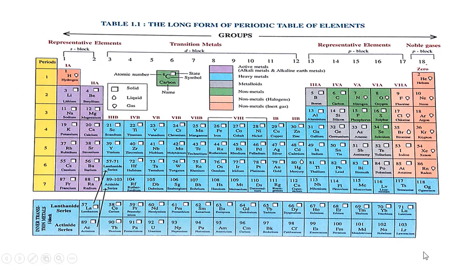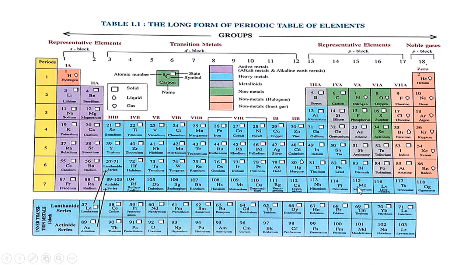These things that you see below are actually an elaboration of those elements of atomic number 57 to 71 and again from 89 to 103. They have been given a separate position in the periodic table so that the structure of the periodic table remains unchanged. Now this periodic table gives us a lot of information.